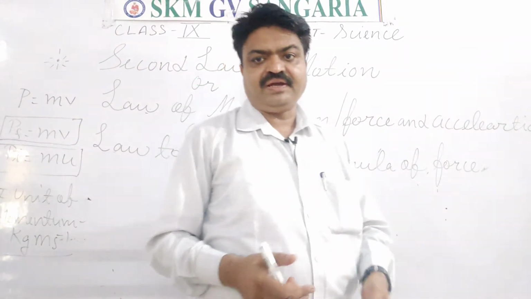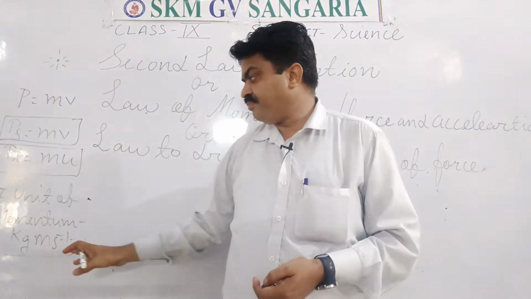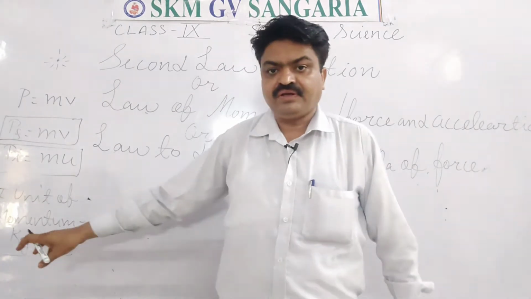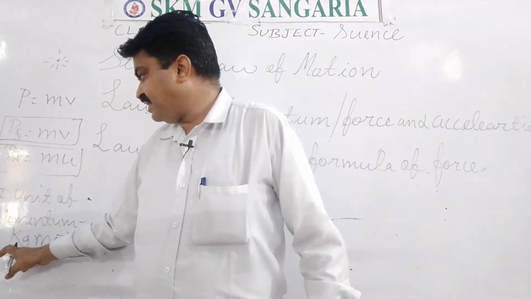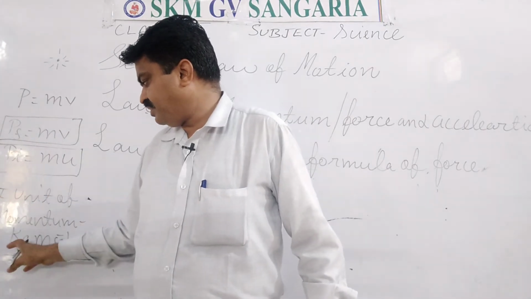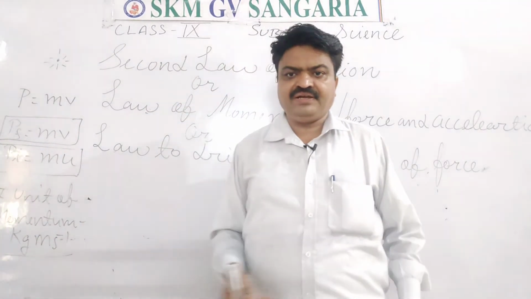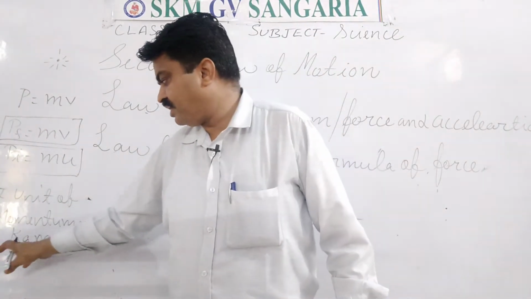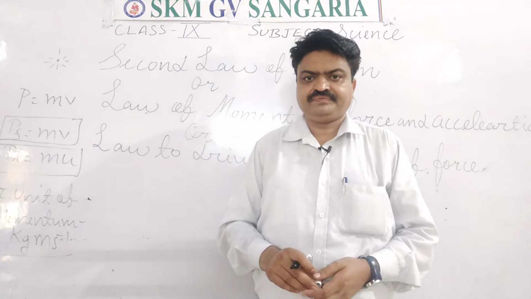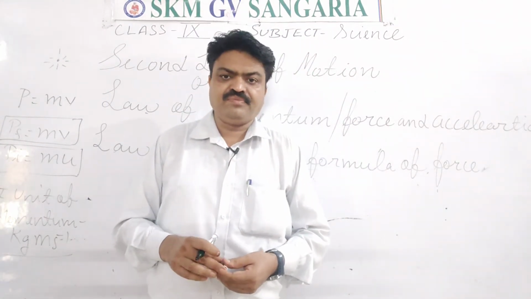This you will learn: kilogram meter per second. In this, the SI unit of mass is kilogram and the SI unit of velocity is meter per second. That's why the SI unit of momentum is kilogram meter per second.